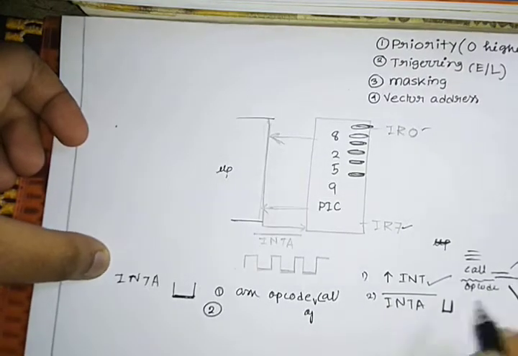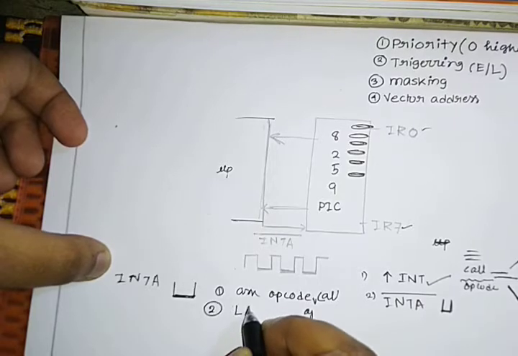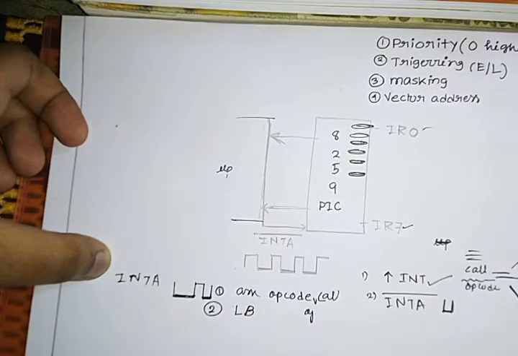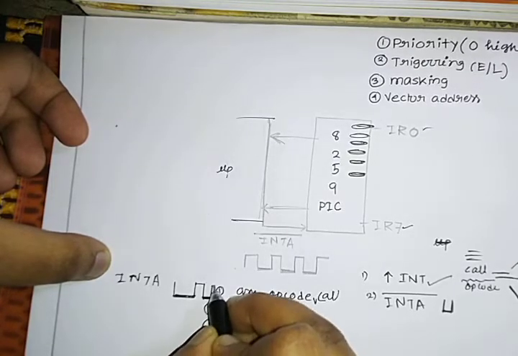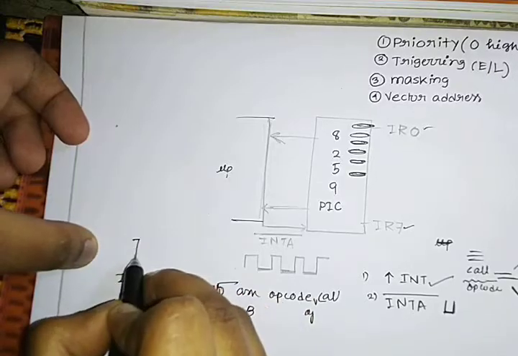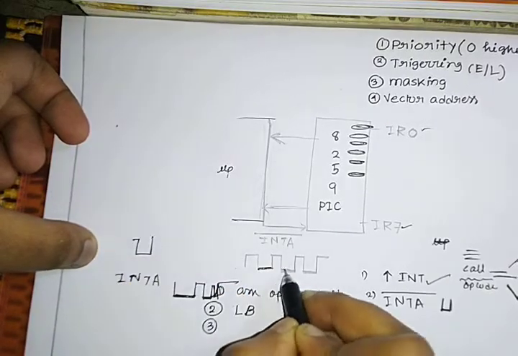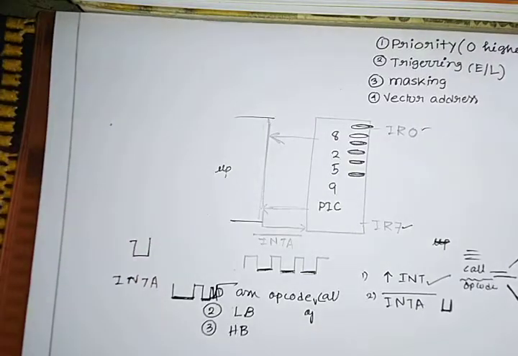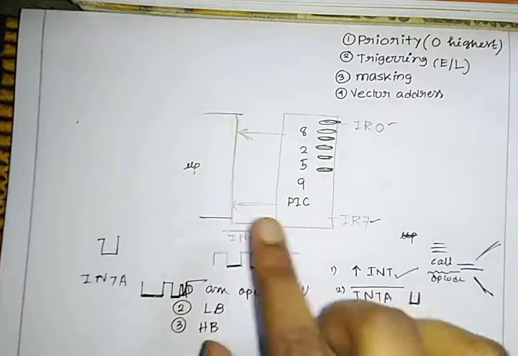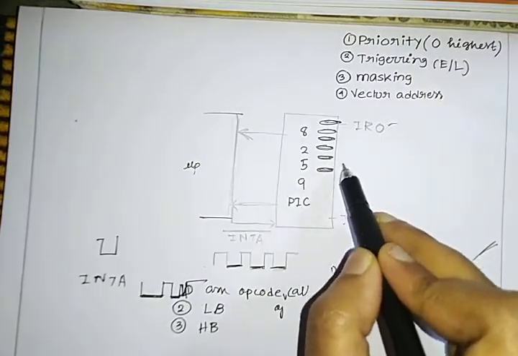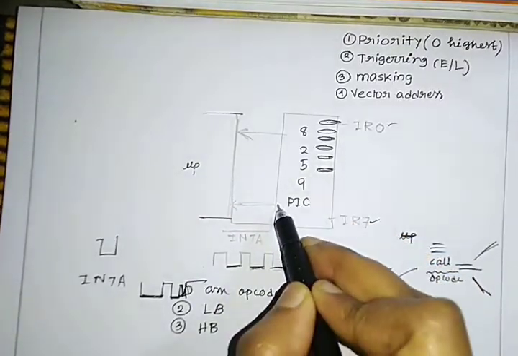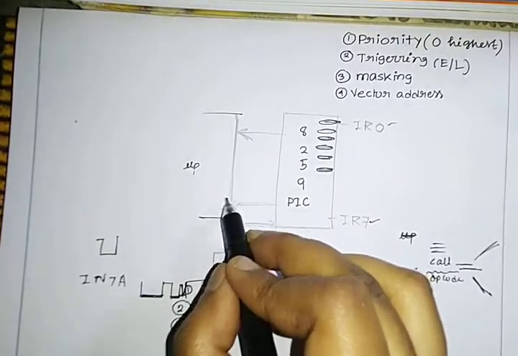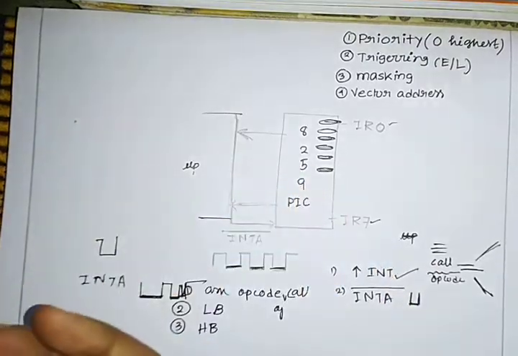Next, I need my lower bit address. Again go low. And on the third INTA signal, I've already drawn this 1, 2, and on the third it will ask for the higher bit address. So what happens? 8259 got a device, it will produce an INT signal. When the µP receives this signal, it will now ask for the address.